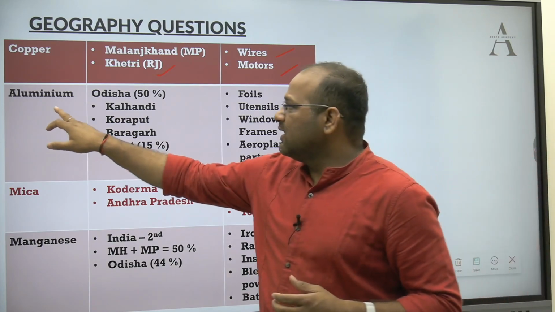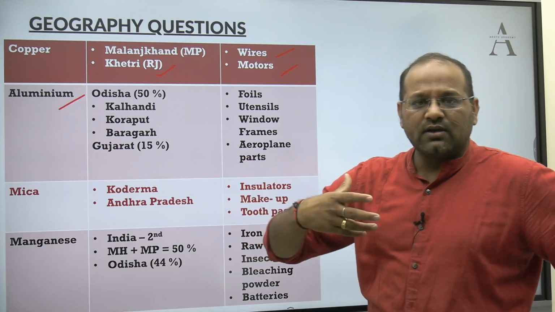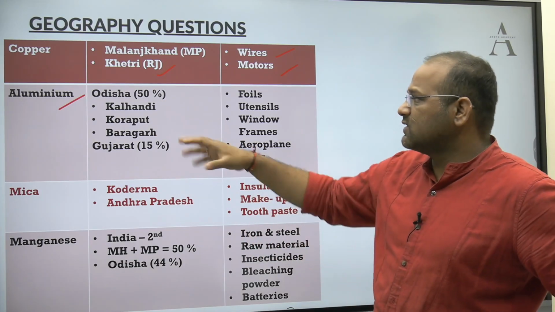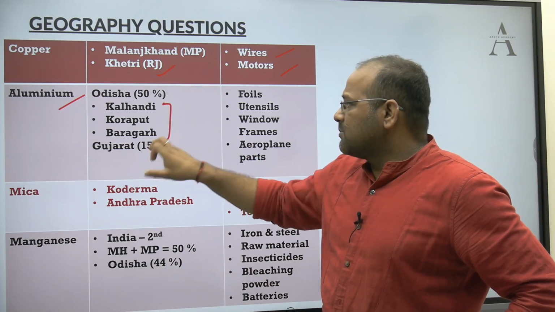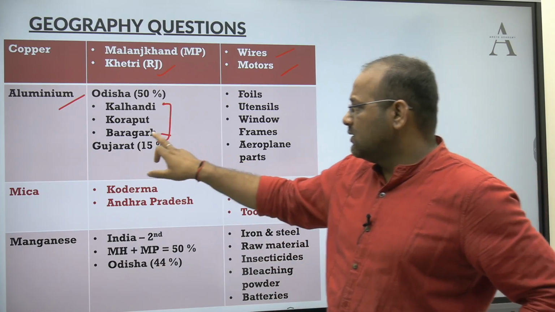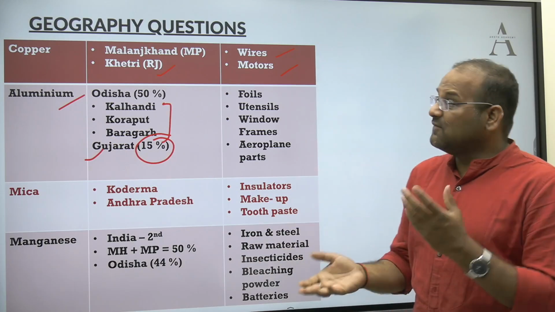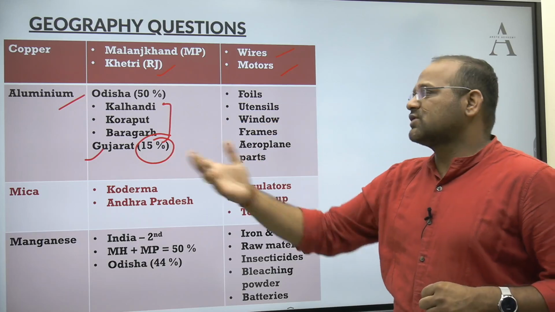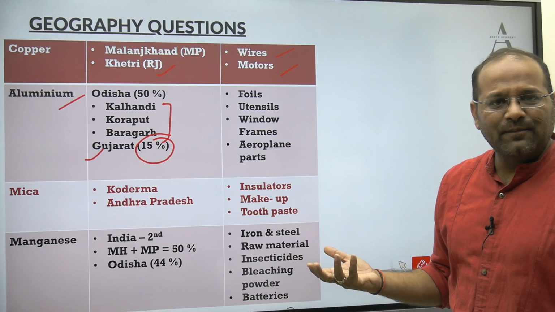Now comes aluminium. Odisha is the state producing approximately 50% of the aluminium, or the bauxite ore is coming from Odisha. The major areas are Kalahandi, Koraput and Bargarh. The second state in production, with only 15%, is Gujarat. So see the variation. Odisha is producing almost 50% of the aluminium in the country, and Gujarat is producing around 15%.